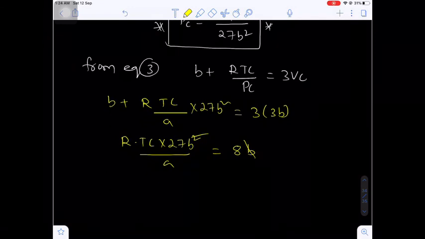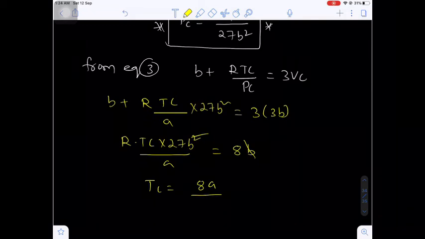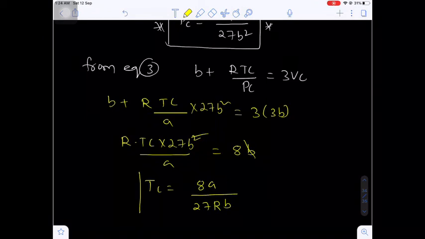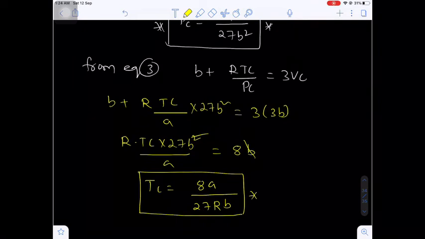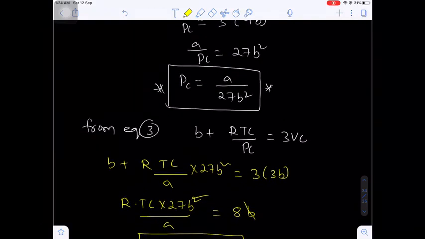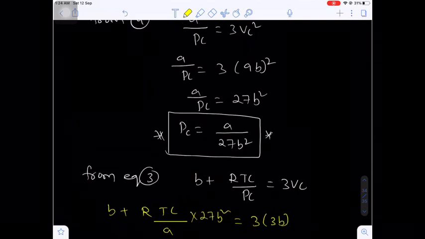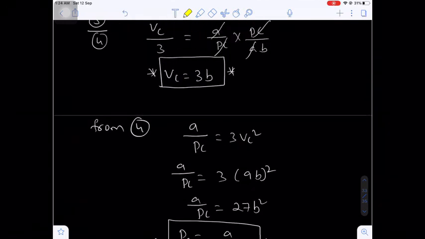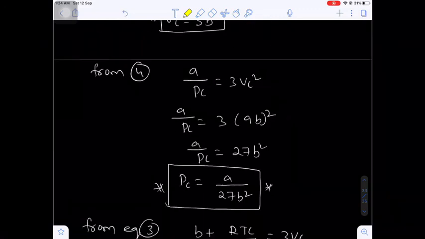Okay. Finally, the critical temperature will be 8A divided by 27 RB. So this is a very important formula to calculate the critical temperature. What is the critical temperature formula? Tc is equal to 8A by 27 RB. What is the critical pressure formula? Pc is equal to A by 27 B square. And what is the critical volume formula? Vc is equal to 3 times B. Are you getting my point?